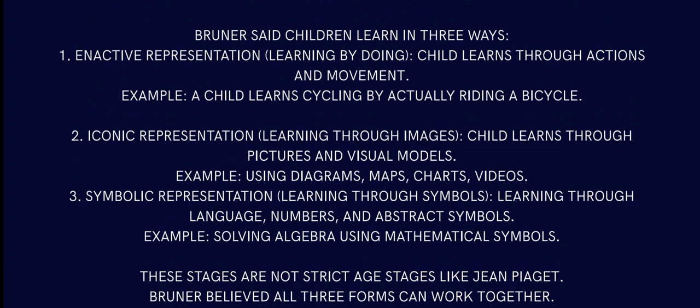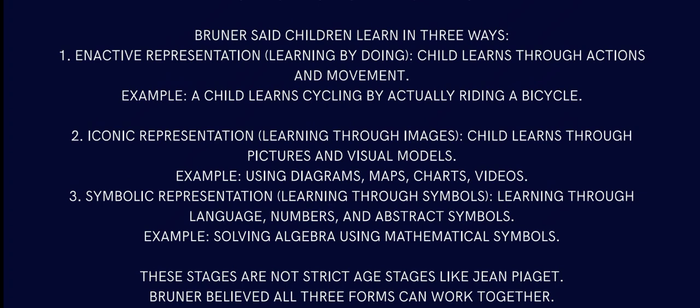Symbolic is the use of symbols: numbers, language, abstract symbols, all types of mathematical symbols. You can see them at any stage. They are not age stages like those Jean Piaget and others talked about. Any age can do these things.